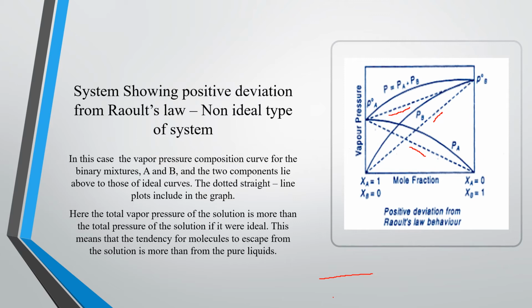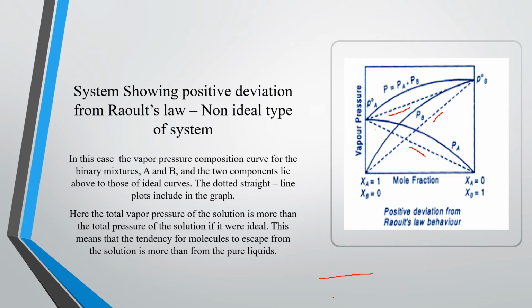So if it were ideal, this means the tendency of molecules to escape from the solution is more. The tendency of molecules to escape increases compared to the pure liquids, and the pressure formed after mixing is higher, so molecules can escape easily.